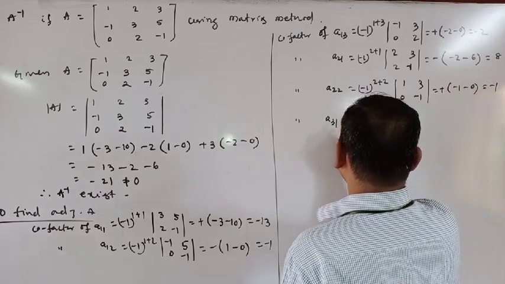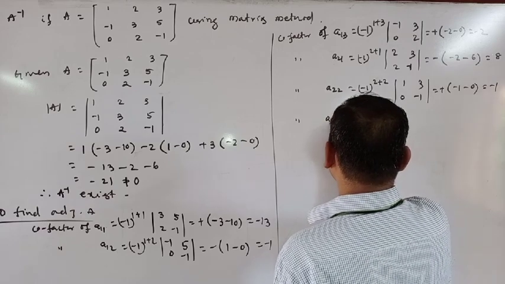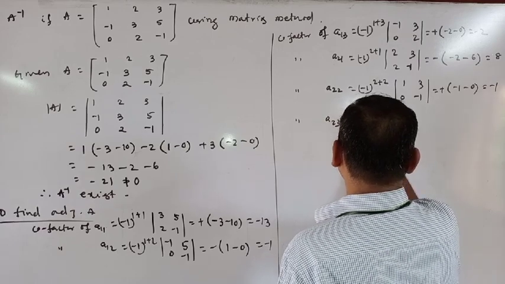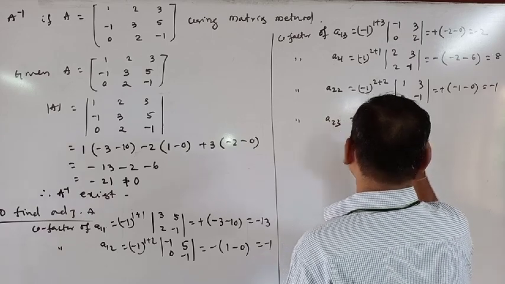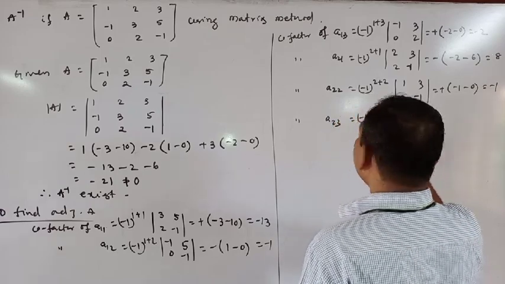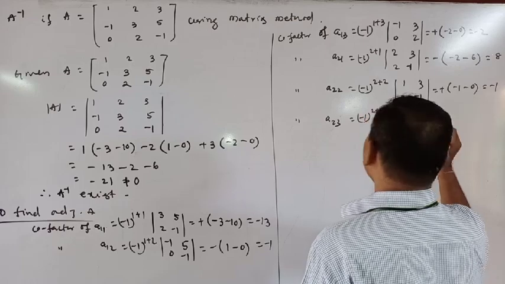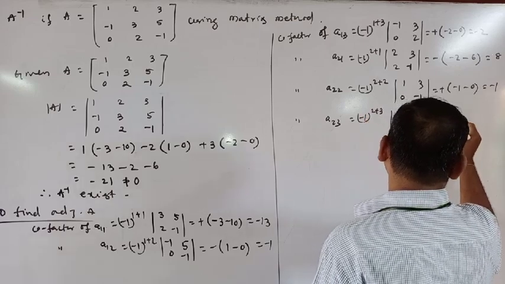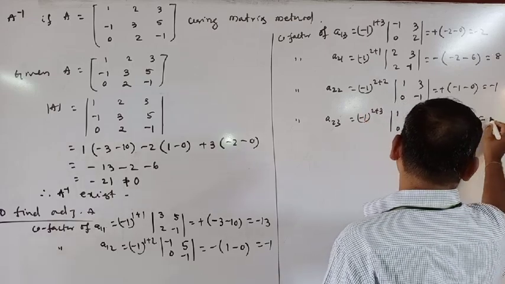Next A23 is -1 to the power 2 plus 3, determinant of 1 2 0 2. This is minus 2 minus 0, minus 2.